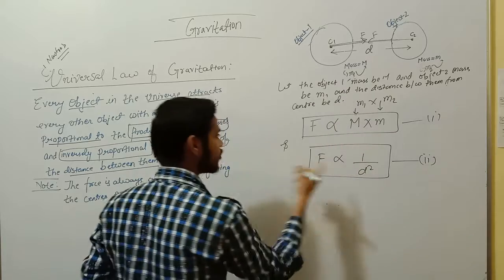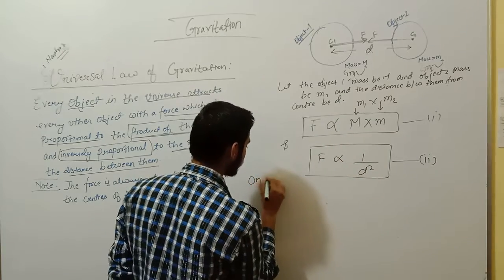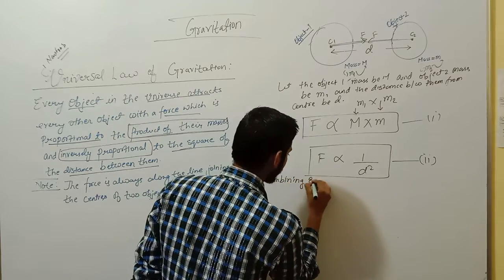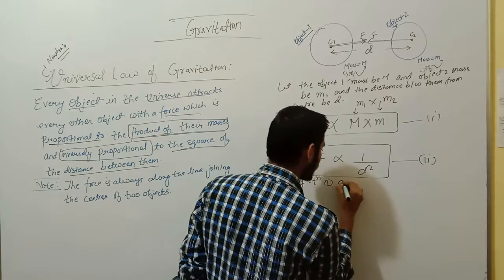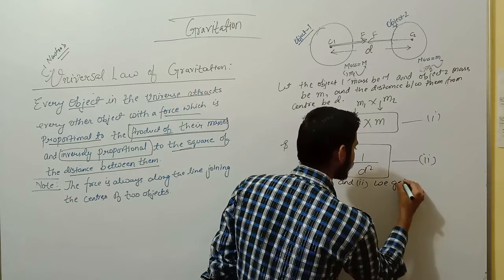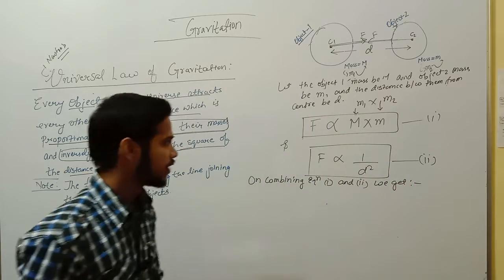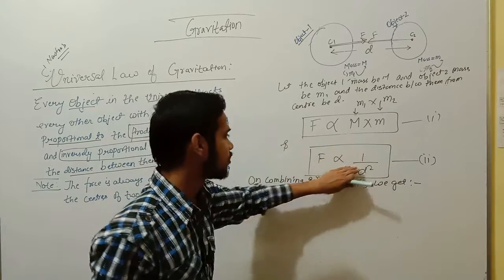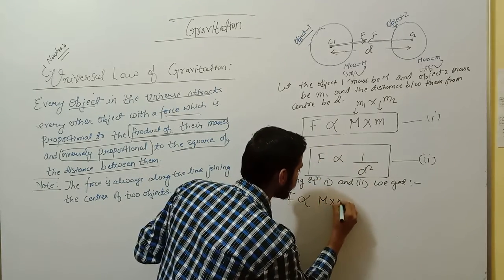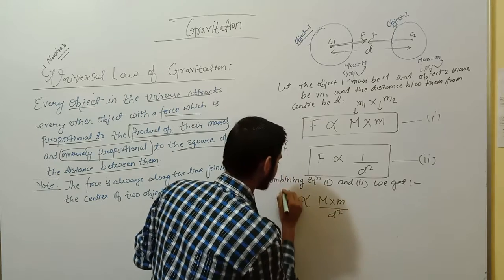On combining equation 1 and equation 2, we get that force is directly proportional to M into m upon D square.